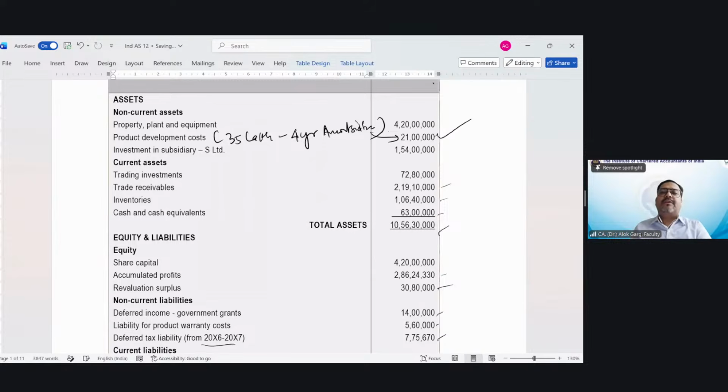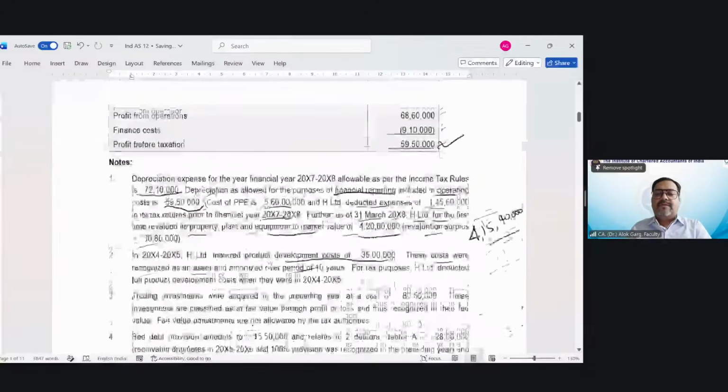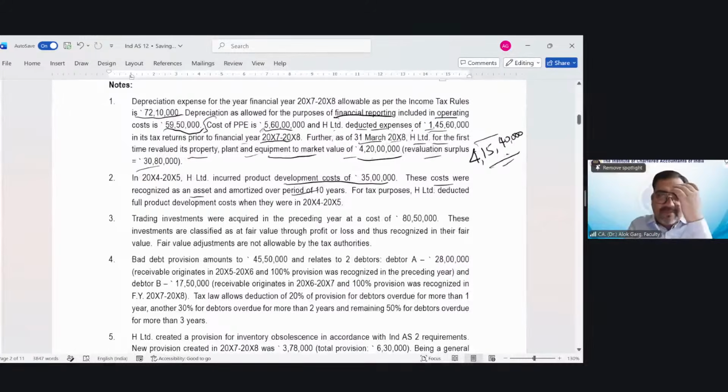So I'm talking about this 21 lakh. Okay. So what is given here? For tax purposes, H Limited deducted full product development cost when they were in 2004-5. What does it mean? For tax purposes, this 35 lakh rupees has already been claimed in 2004-5 itself. It means whatever amortization of 3.5 lakh is there, we have to remove that. We have to add back that amortization, right? This year's 3.5 lakh would have come in the books, so we will add back that 3.5 lakh.